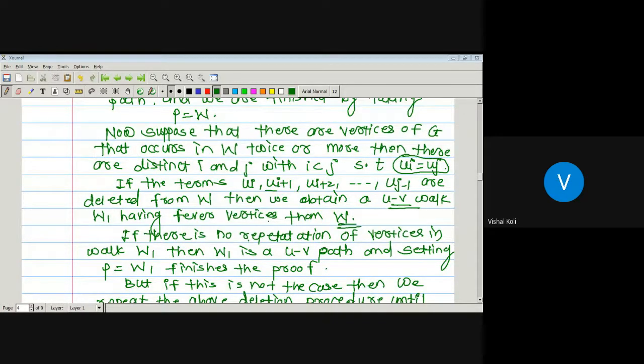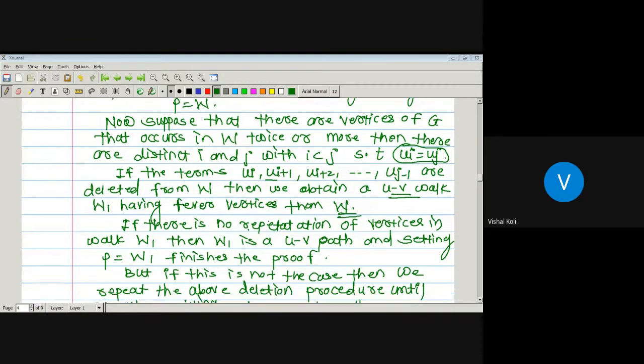Whenever we delete these vertices, we again get a UV walk, some W1, which has fewer vertices than W. If each vertex in this UV walk is distinct, then that is nothing but a UV path. But if again some vertices are repeated in walk W1, then we do the same procedure until we get a UV path, and hence the required result.